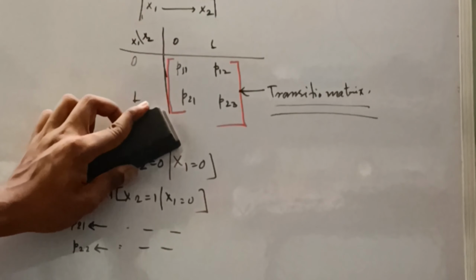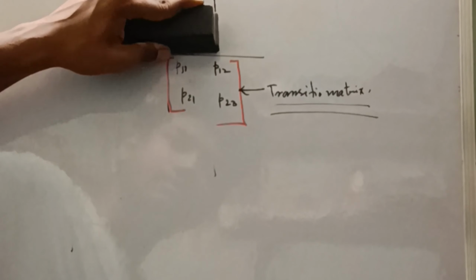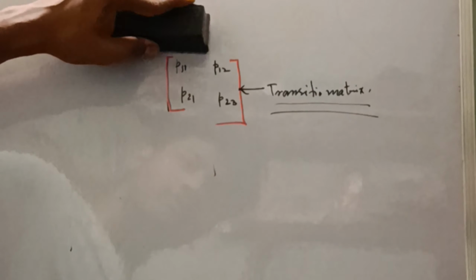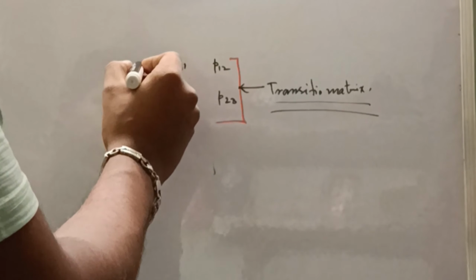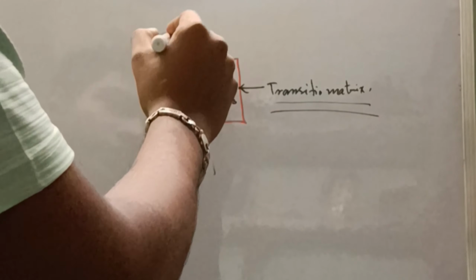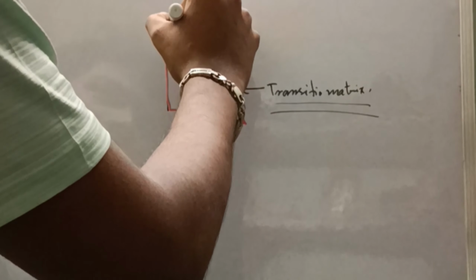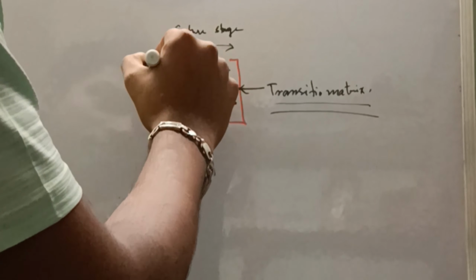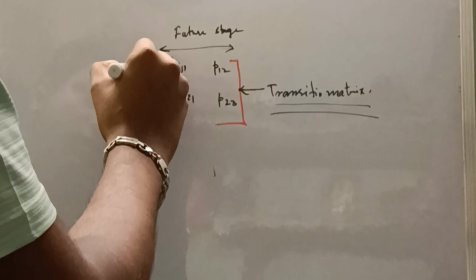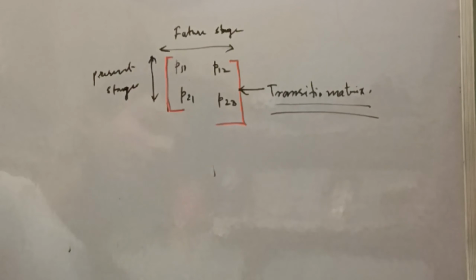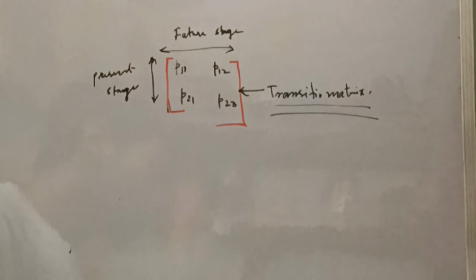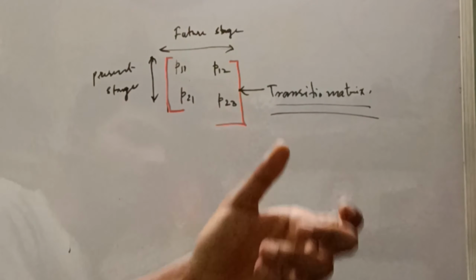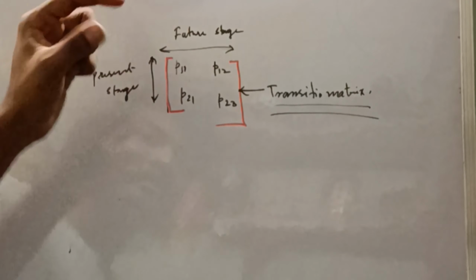So let me remove all of this. So this is my transition matrix. The rows of the transition matrix denote the earlier step, that is, the present stage, and the columns of the transition matrix denote the future stage. Since we are working with a binary variable, it is a 2 cross 2 matrix. If X is some variable which has more than 2 points, then that will be a 3 cross 3 matrix, and so on and so forth. For the simplest case, this is a 2 cross 2 matrix.